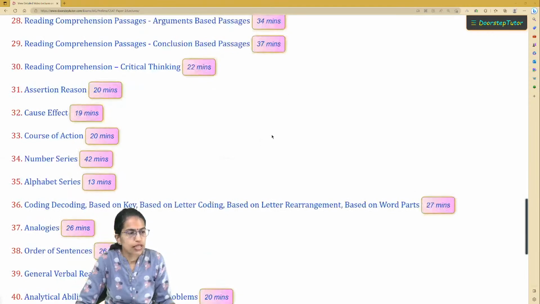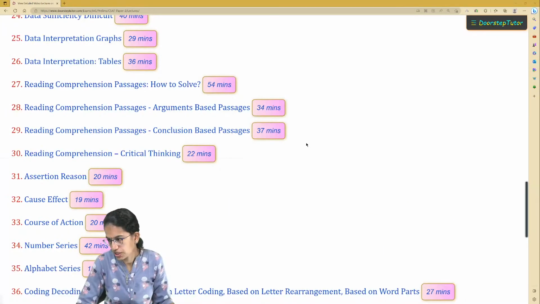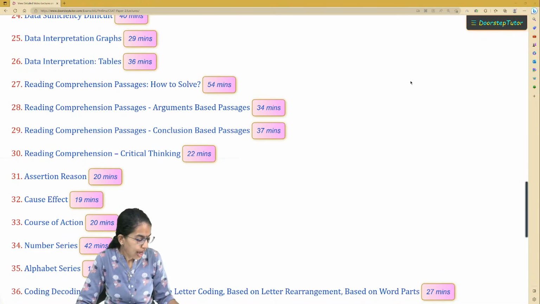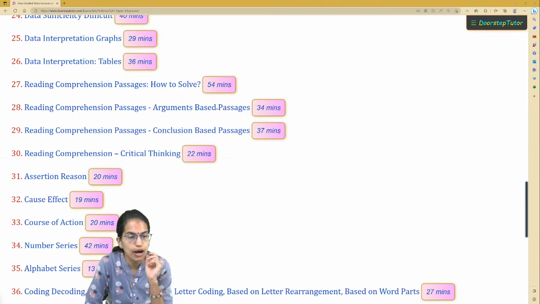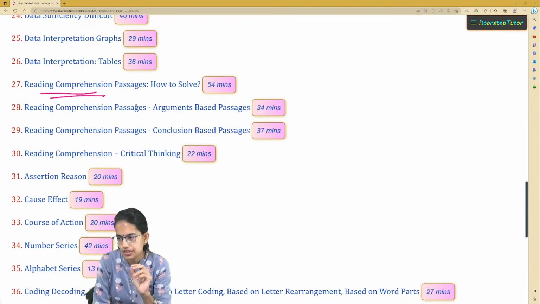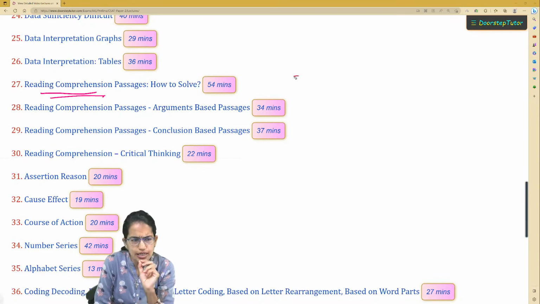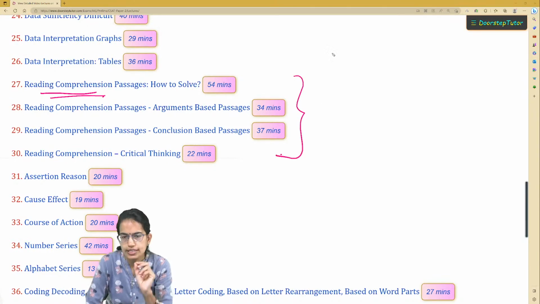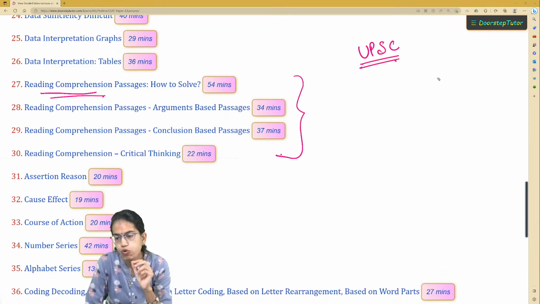The next most awaited section, that all of you actually intend to proceed with and are really worried about, is reading comprehension. So what we would discuss in reading comprehension today is really crucial. Now understand, when you are appearing for the UPSC exam, what is the idea? Why have they introduced reading comprehension? The basic reason is very simple.